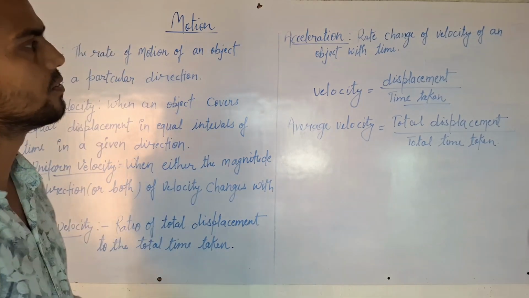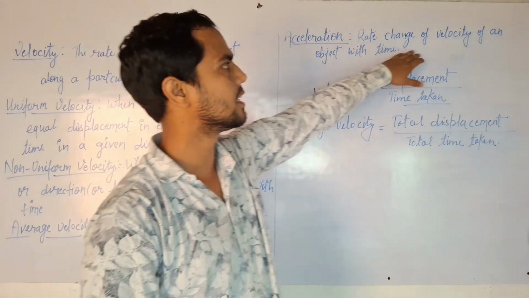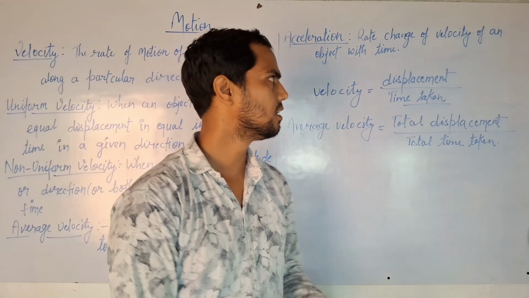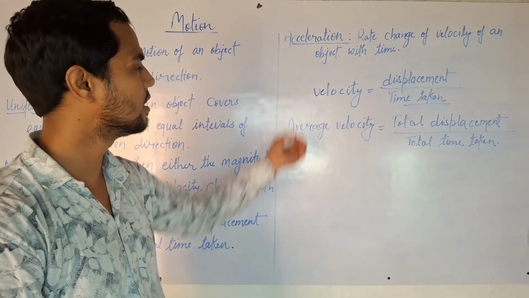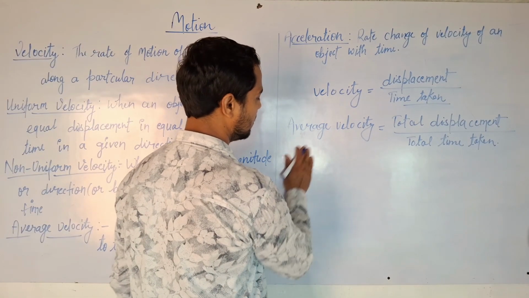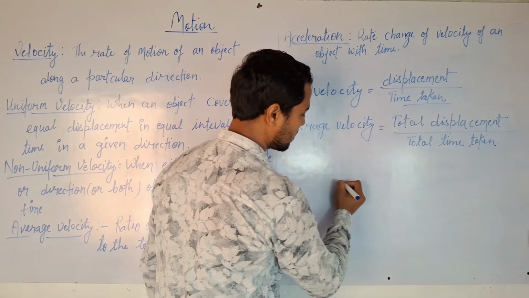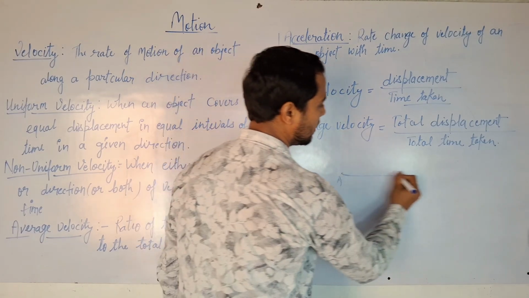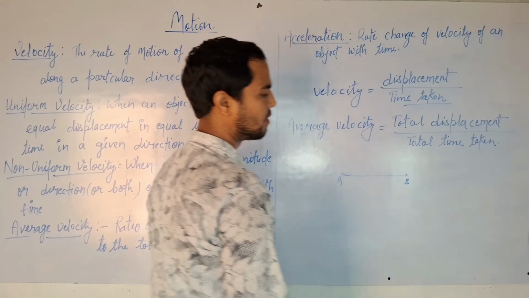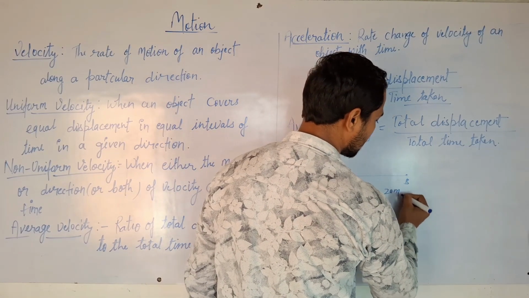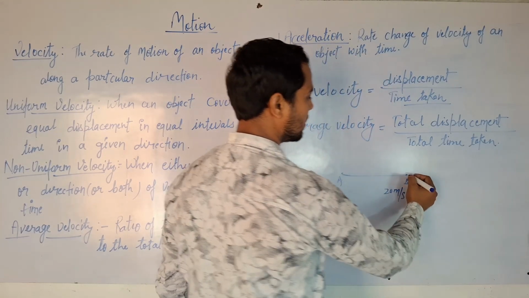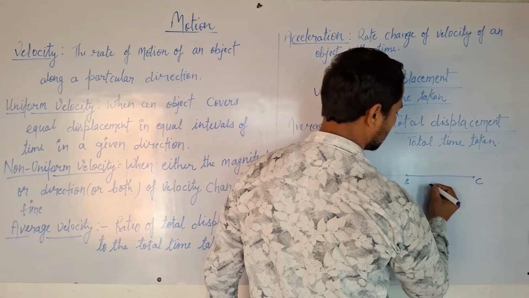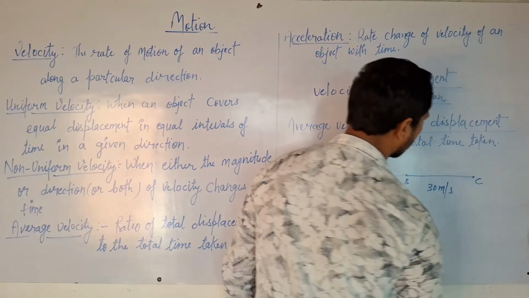And now we talk about acceleration. What is acceleration? Acceleration is the rate of change of velocity of an object with respect to time. Let us understand with an example: a car starts from rest at point A, the initial point, and moves to B. The velocity is 20 meters per second, and then from B to C the velocity will be 30 meters per second.